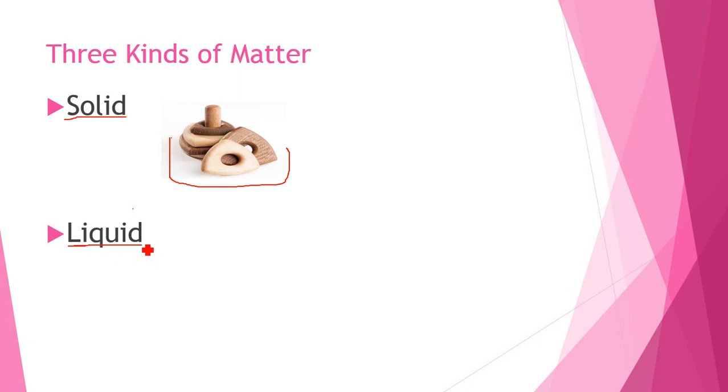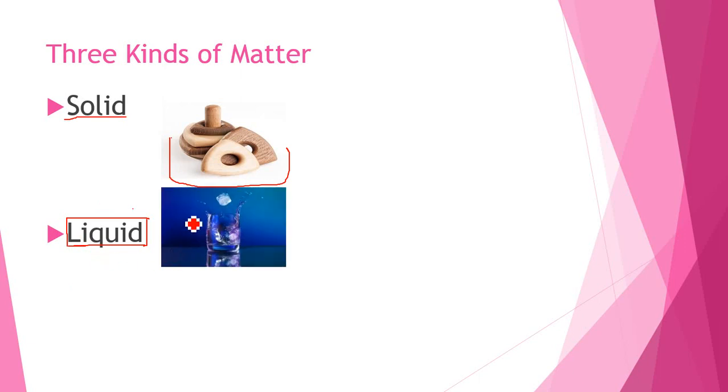It takes the shape of the container, but solid does not. As you can see in this picture, this is water. Water is also a liquid, so it has a definite volume, but not a definite shape.